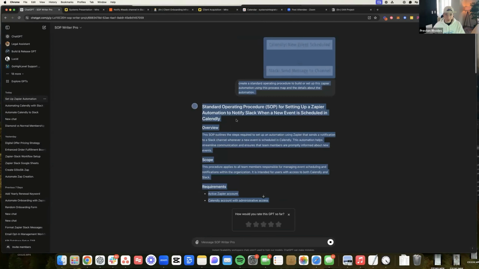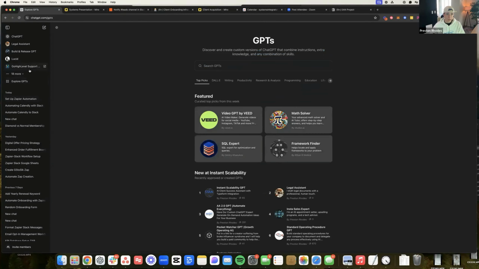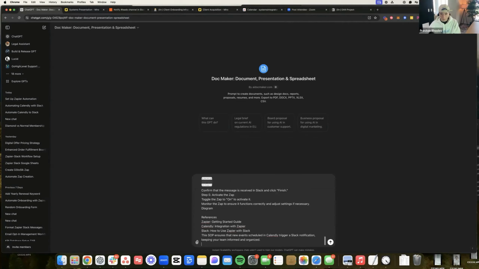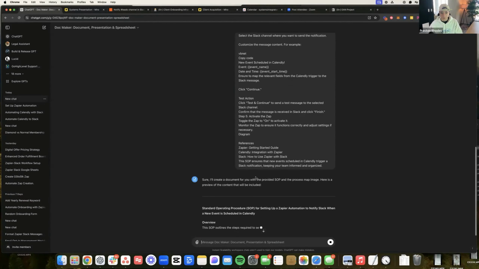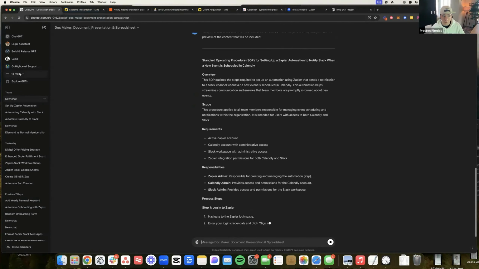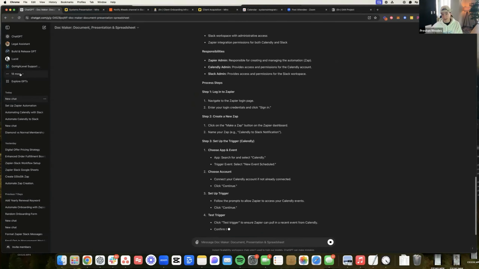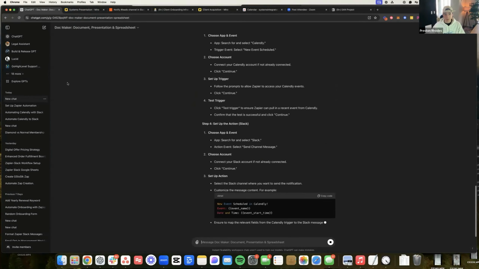And if it doesn't, then I have another solution right here, which would be going into the DocMaker GPT and saying, put this in a document with the process map. Boom, boom. And then what will this do? This will actually use something called DocMaker, which is directly integrated to Google Drive to go ahead and create that document for us. And so whether it's building automations, whether it's other things, there's a GPT for everything. So you can find a leveraged process using AI and documentation and standard operating procedures to streamline exactly what you're doing to do it much faster.